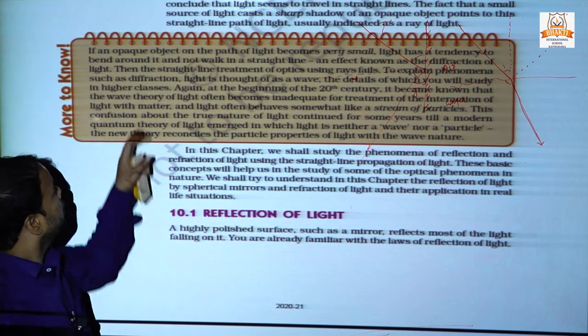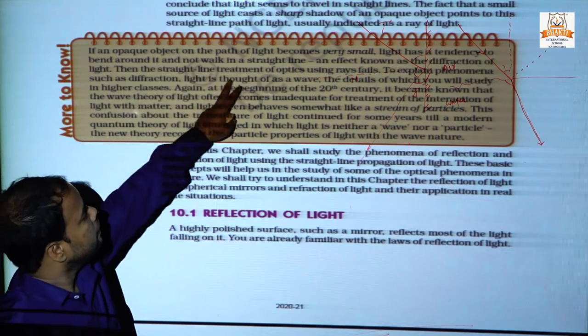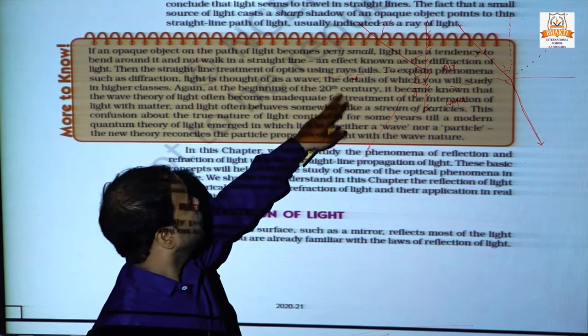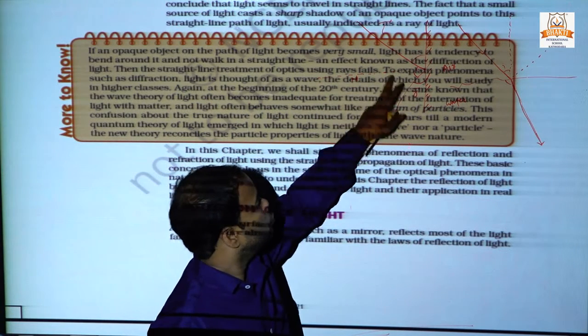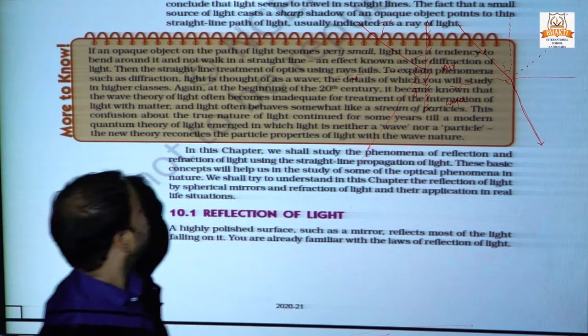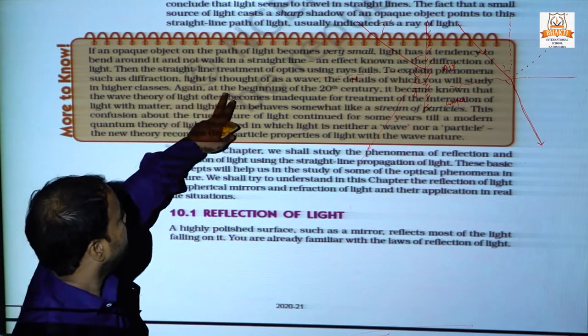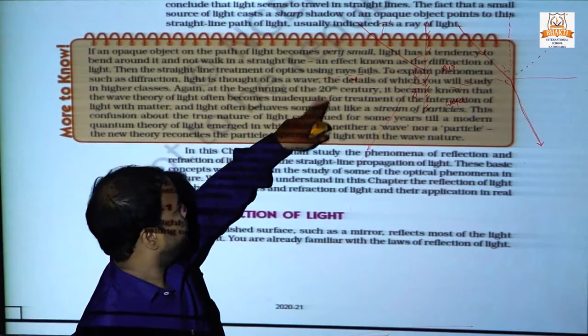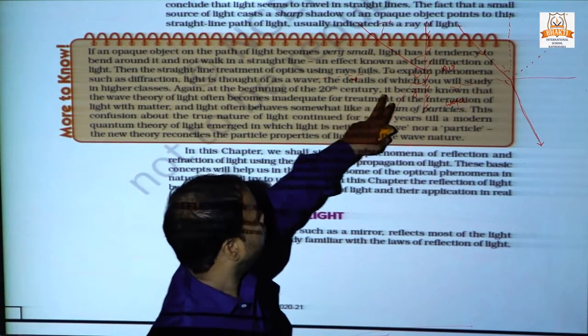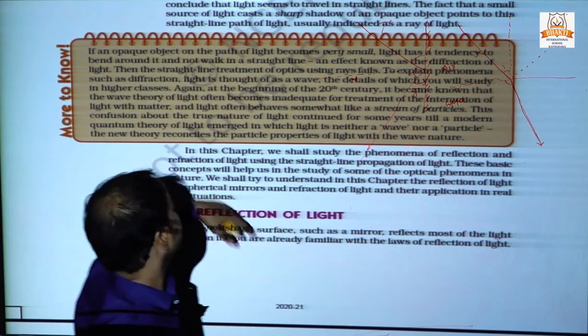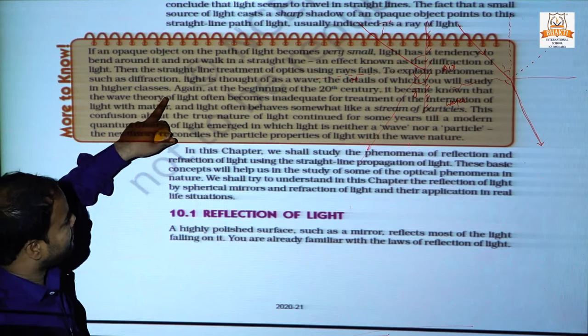The straight line treatment of optics using rays fails to explain phenomena such as diffraction. Light is thought of as a wave, the details of which you will study in higher classes.